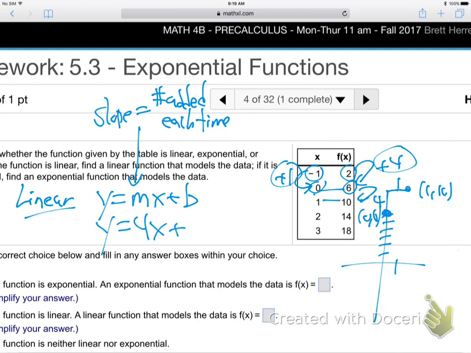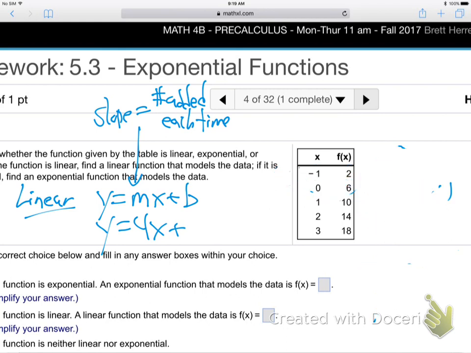And what's the b? Yeah, it's 6. It's the number across from 0 again, just like for the exponential. Because it's the number that y will equal when you plug in 0 for x. Works the same way. Yep, so there we go. So they want you to choose linear, right down here, linear, and write 4x plus 6. There we go. So we good with that?